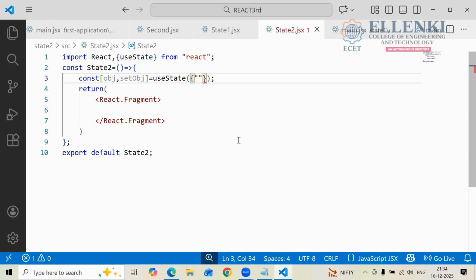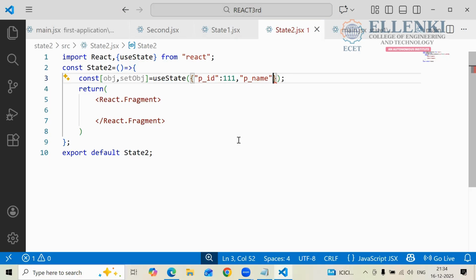In the double quotes, you declare your PID, and here I am writing P underscore ID, PID colon, PID colon some value you are giving, and later I am describing my P name, P underscore name.